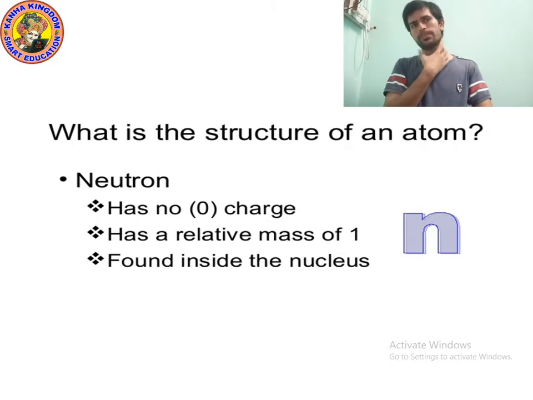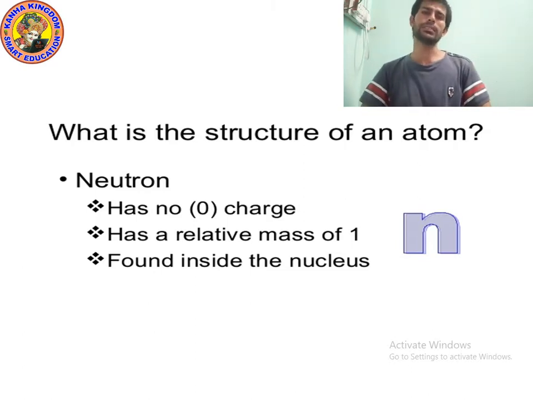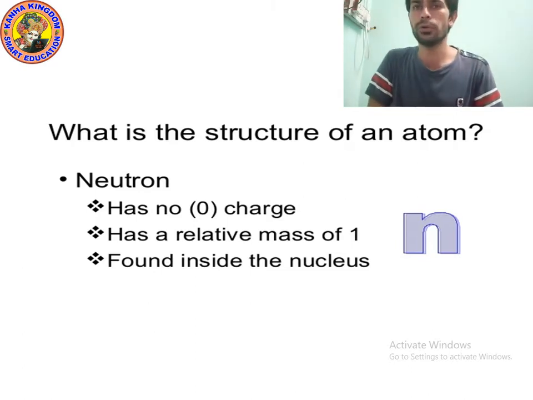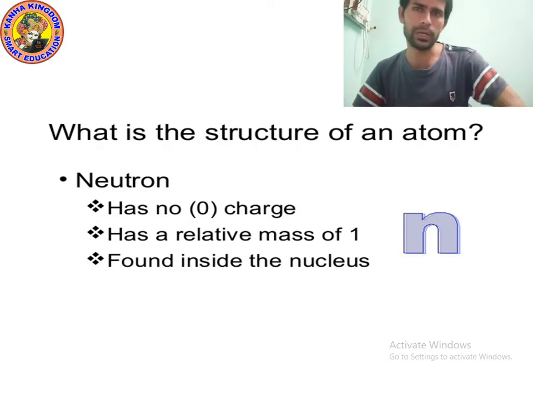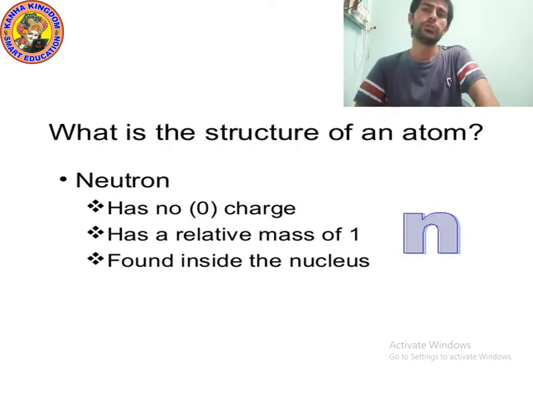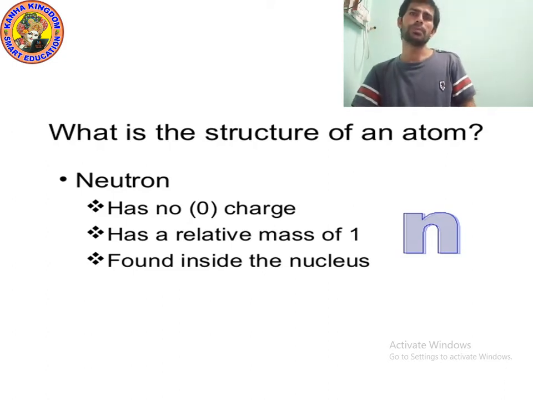We know that proton is denoted by P plus. In the same way, neutron is denoted by N, or you can say N0, with 0 right above the N. Because neutron has no charge, zero charge, that's why we write 0. Because proton is a positive charge particle, that's why we write plus.